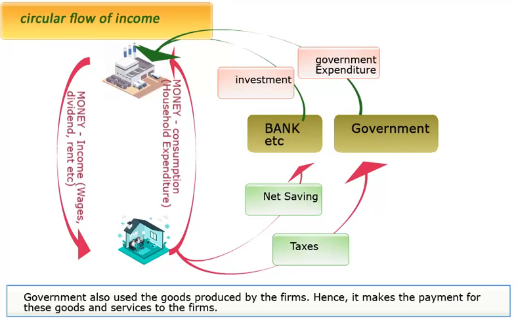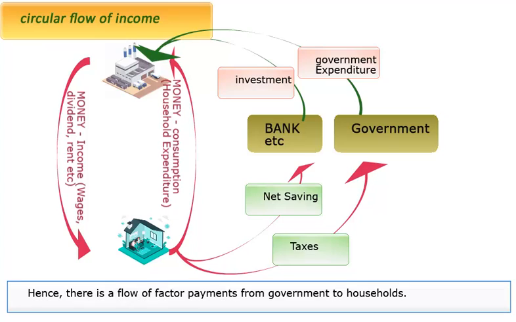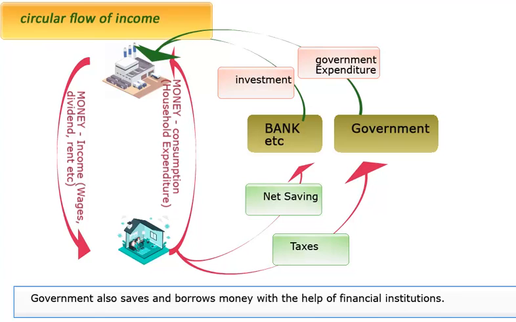Hence, it makes the payment for these goods and services to the firms. Government uses the households for the factor services. For example, people who work in government offices get wages in return. Hence, there is a flow of factor payments from government to households. Government also saves and borrows money with the help of financial institutions.